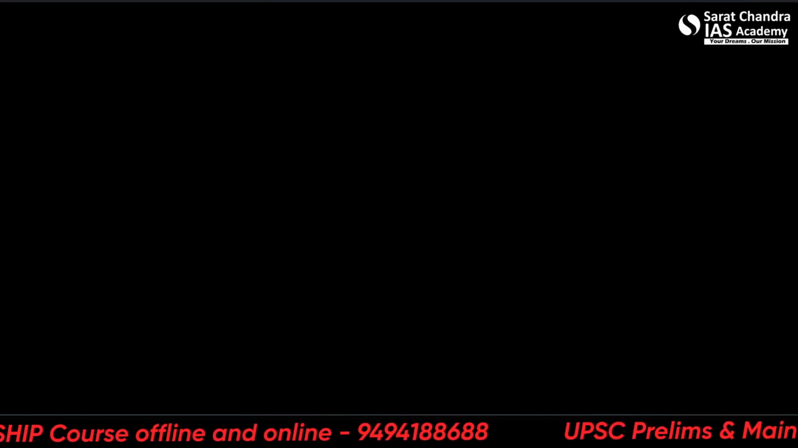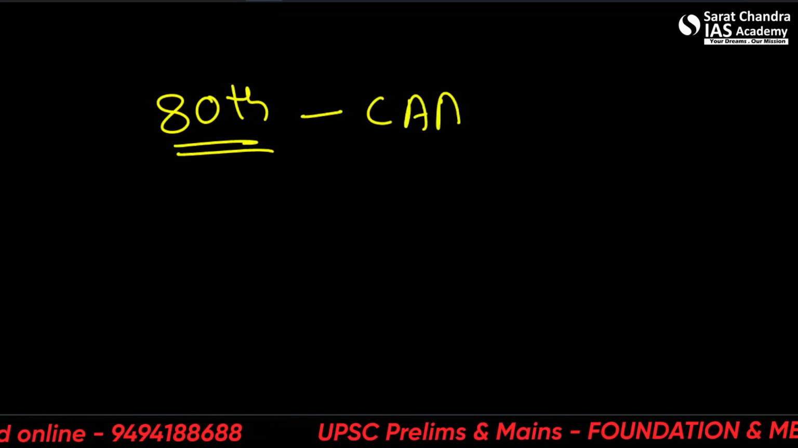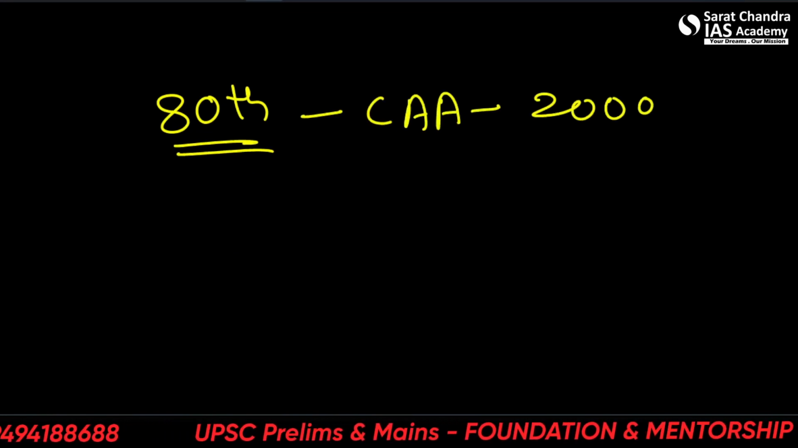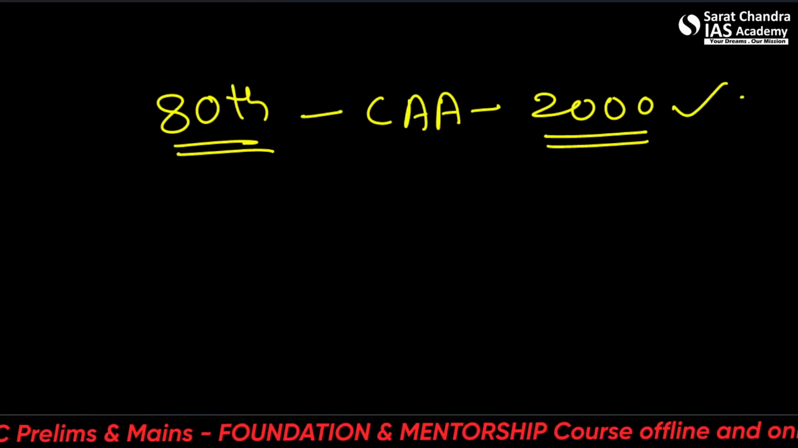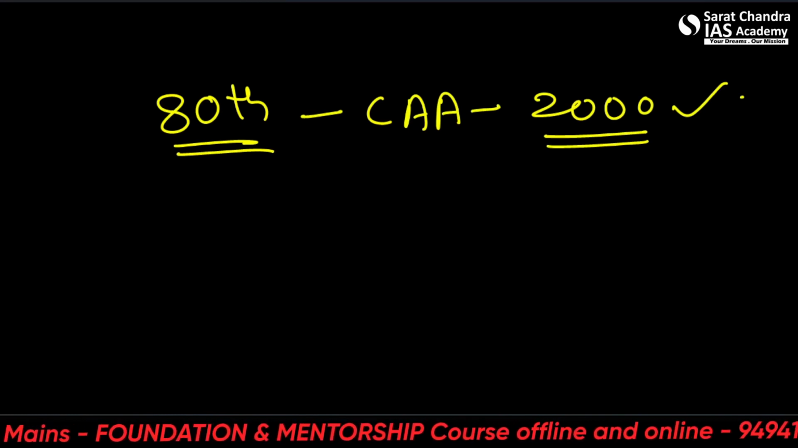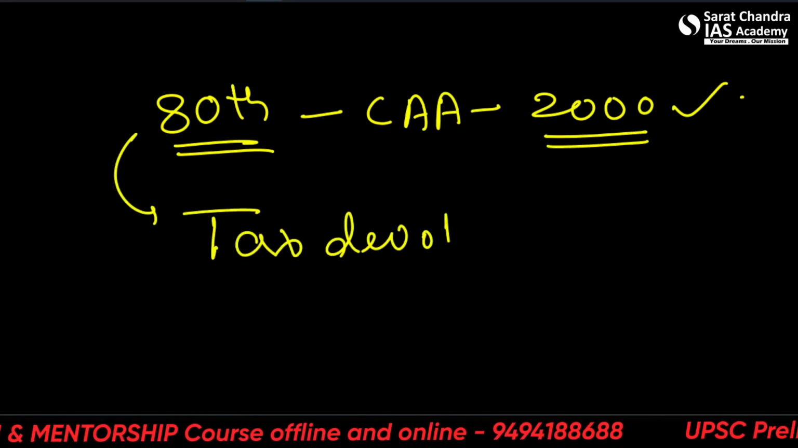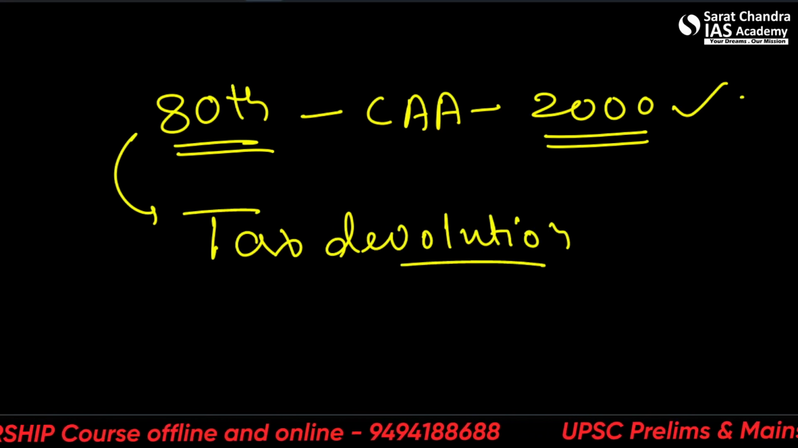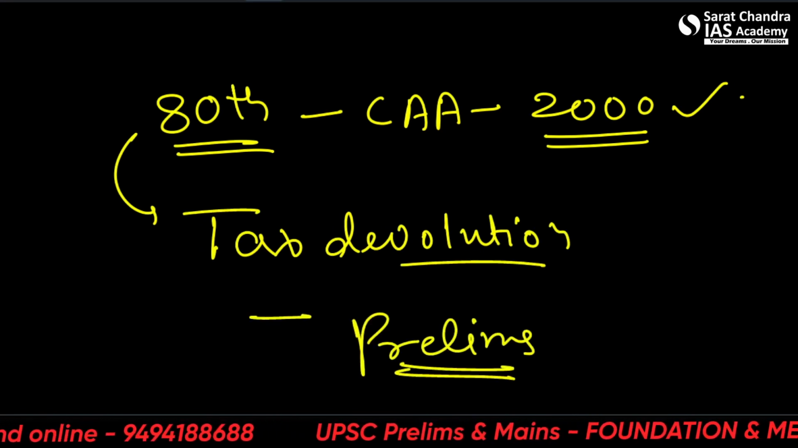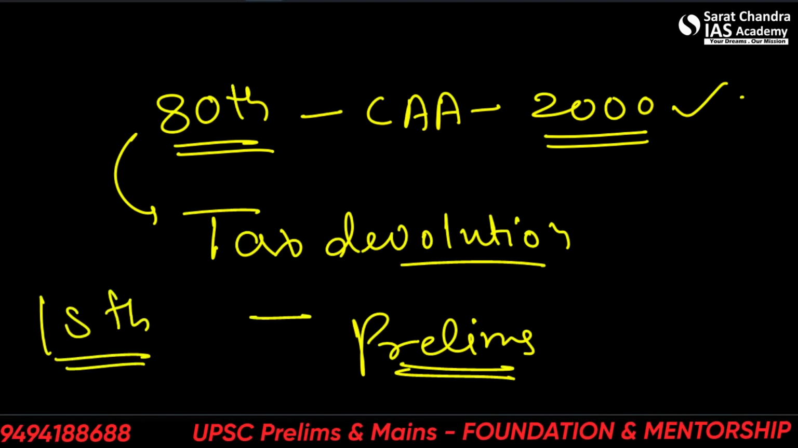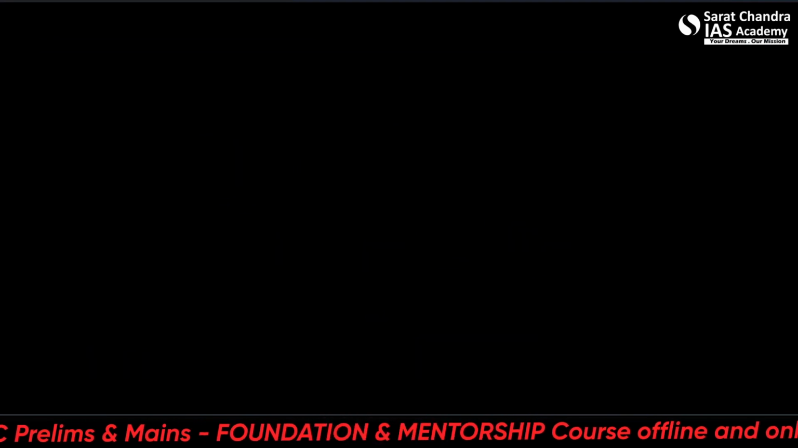Next came 80th Amendment Act CA of 2000. All right. So this provided for an alternative scheme of devolution of revenue between Center and States. So tax devolution. This also came in prelims. 15th Finance Commission question. Okay, so please remember all this. 80th CA in 2000 about tax devolution.